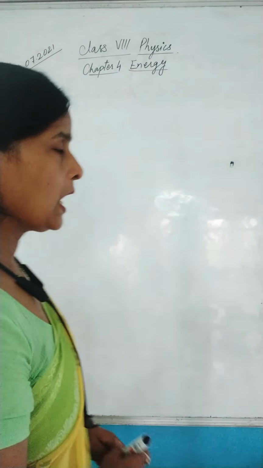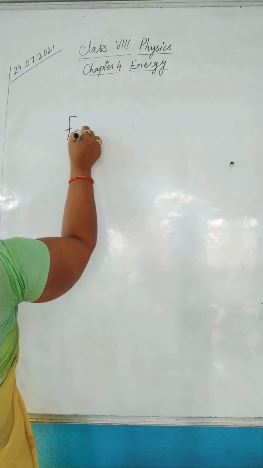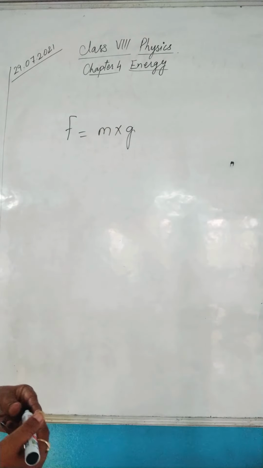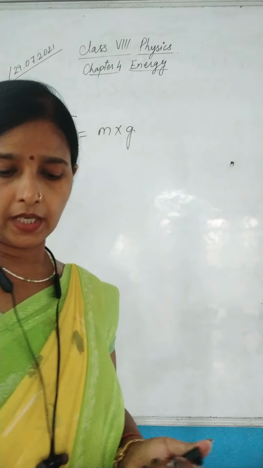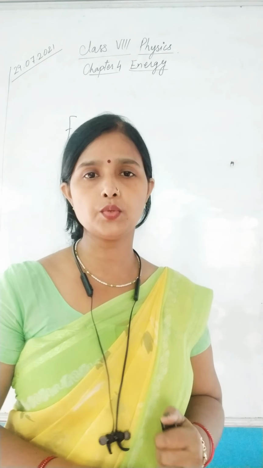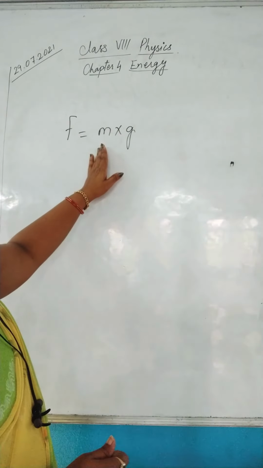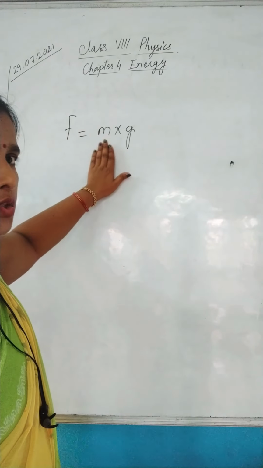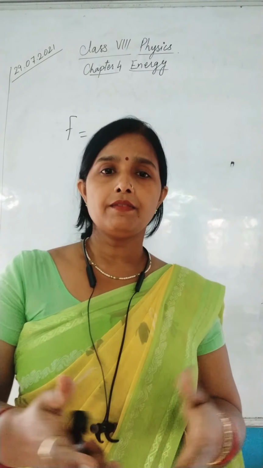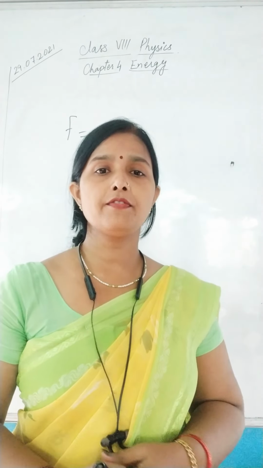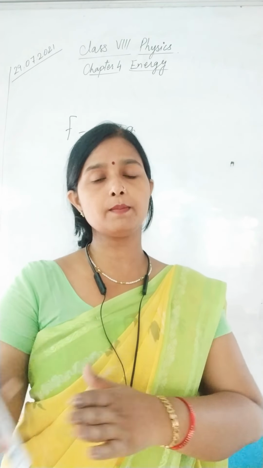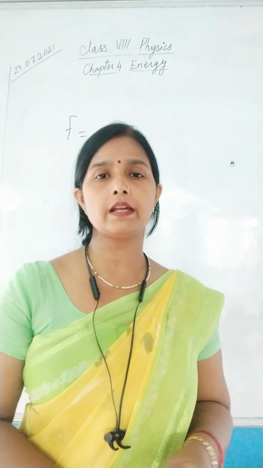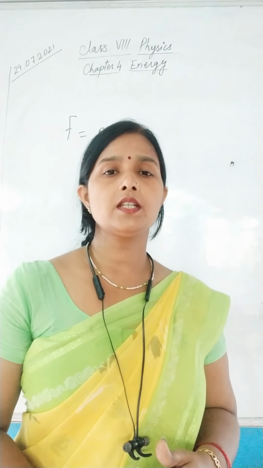Now I will show you how we have to do it. Force equals mass into gravity, that is acceleration due to gravity. In previous numericals the force value was given, but now here mass is given. So for finding out force we have to multiply mass with gravity, like when we are finding out weight, because the mass of an object is always attracted towards gravity, and the value of gravity is 10.